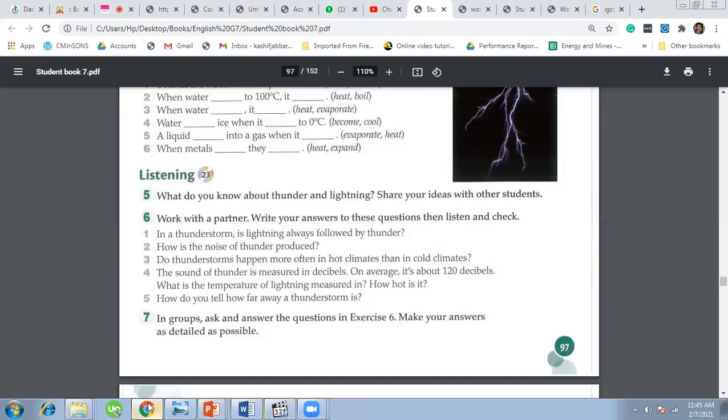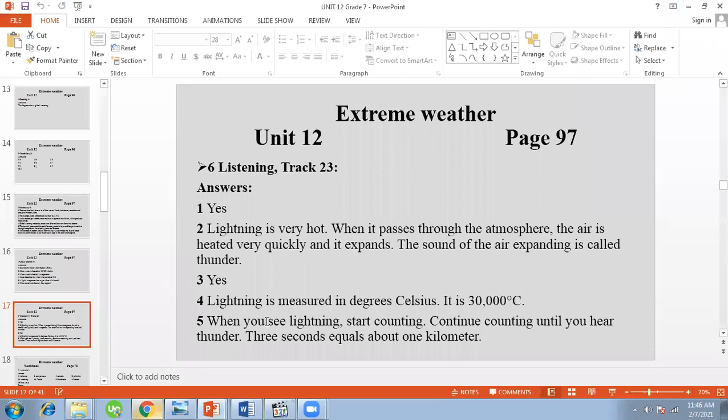And number four, the sound of thunder is measured in decibels. On average, it's about 120 decibels. So what is the temperature of lightning measured in, and how hot is it? So as we listen in the audio track, the lightning is measured in degrees Celsius, right? And it is about 30,000 centigrade.